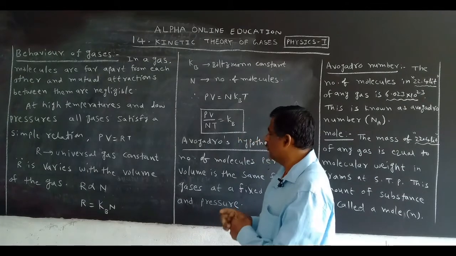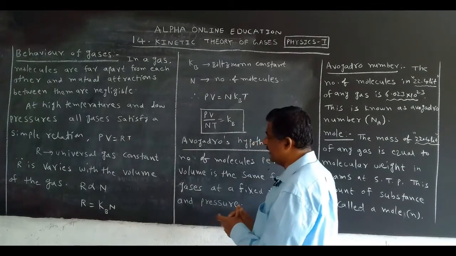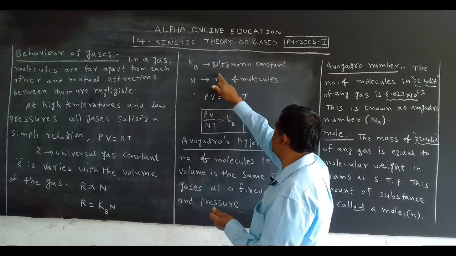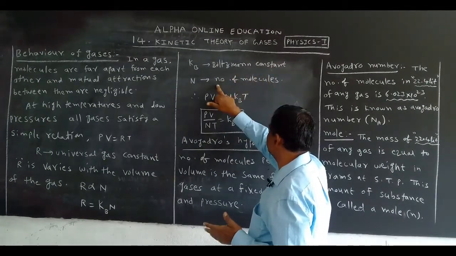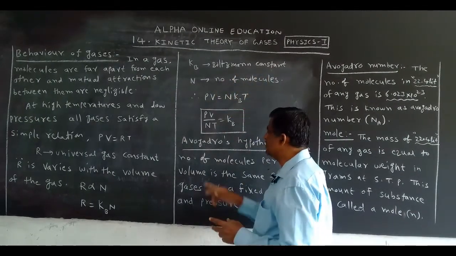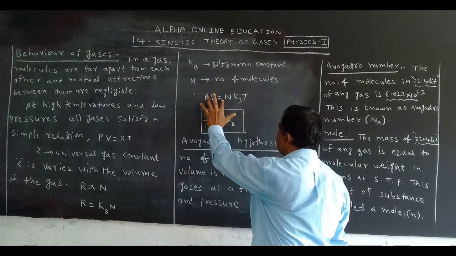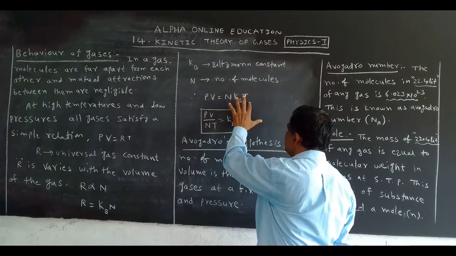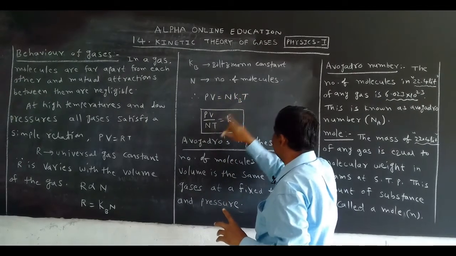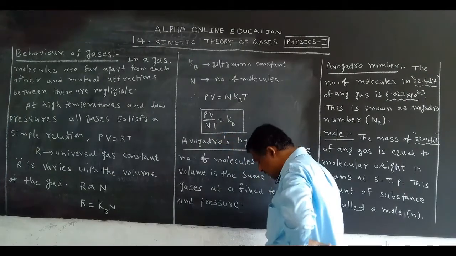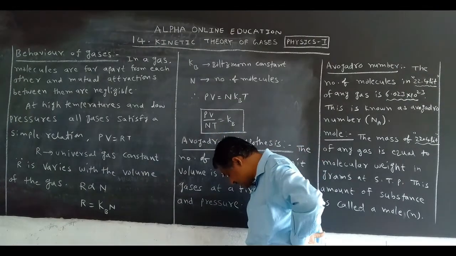Okay. Now, if you remove the proportionality, what can we get? R is equal to Kb N. What is Kb? Boltzmann constant. What is N? Number of molecules. So, substitute this in this equation. What can we get? PV is equal to N Kb T. Take N and T to the denominator: PV by NT is equal to Kb. Kb is called the Boltzmann constant.